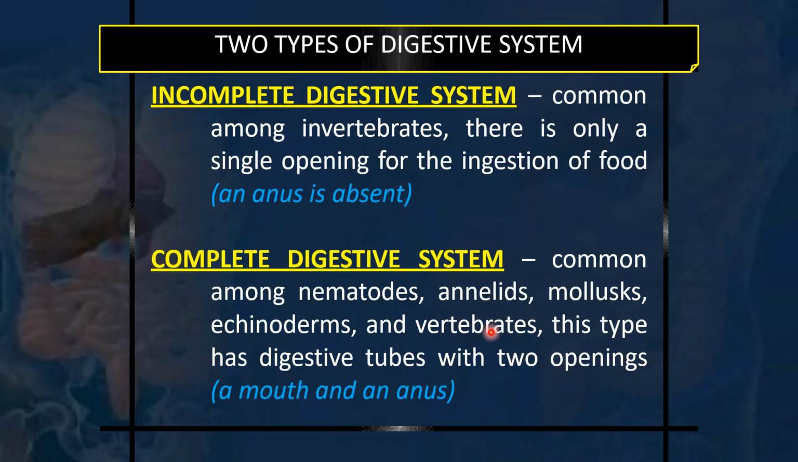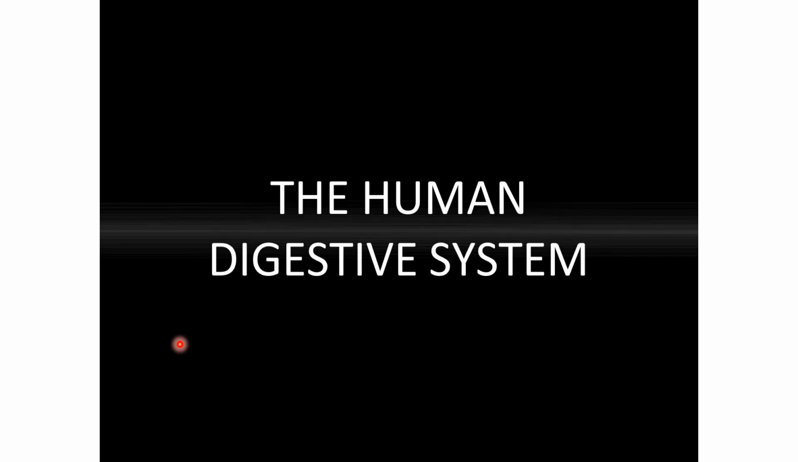And we are the vertebrates, and we do have a complete digestive system, a digestive tube with two openings. If there is only a single opening, that is incomplete, and that is among invertebrates. But if there are two openings, one for ingestion, one for out, that is one mouth and one anus, that is called the complete digestive system. And we do have this complete digestive system as humans.